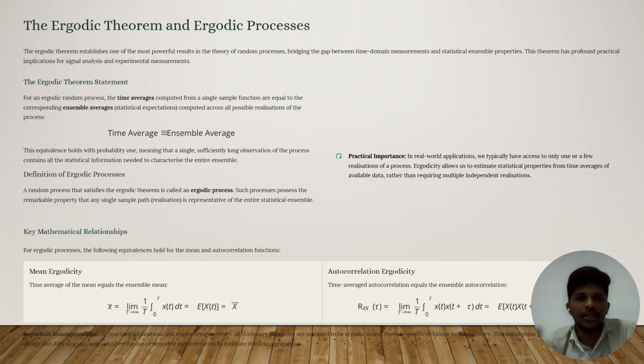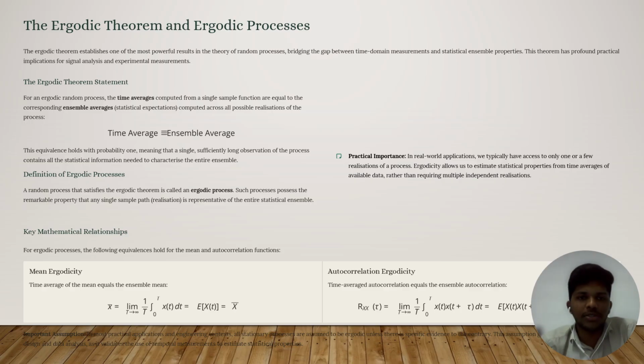And we can see what is ergodic theorem and what is ergodic process. The ergodic theorem establishes one of the most powerful results in random processes, bridging the gap between time domain measurements and statistical ensemble properties. The theorem has profound practical implications for signal analysis and experimental measurements.